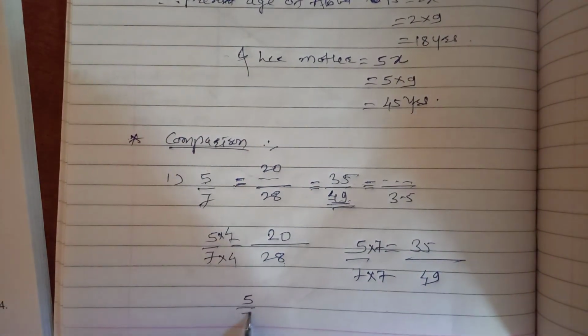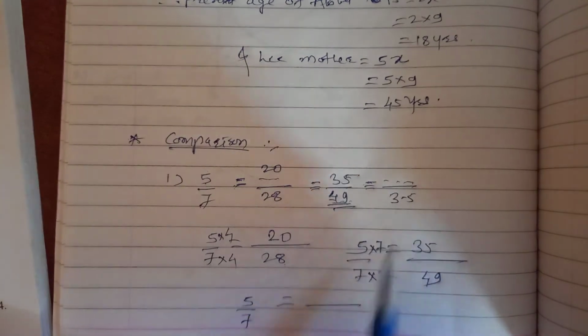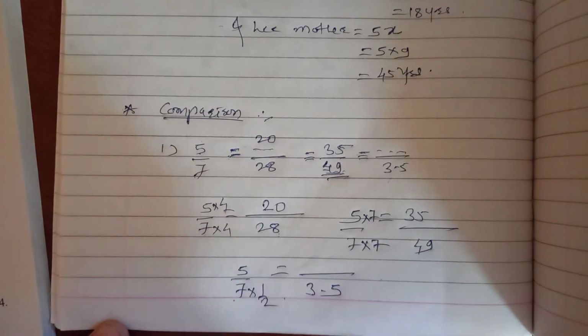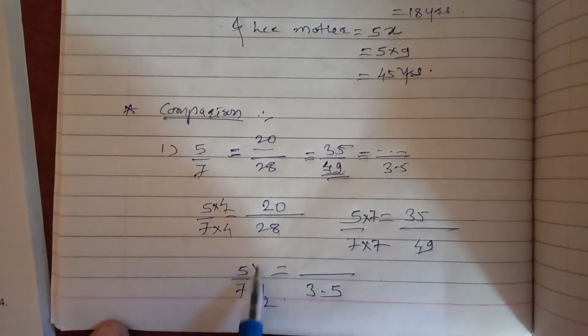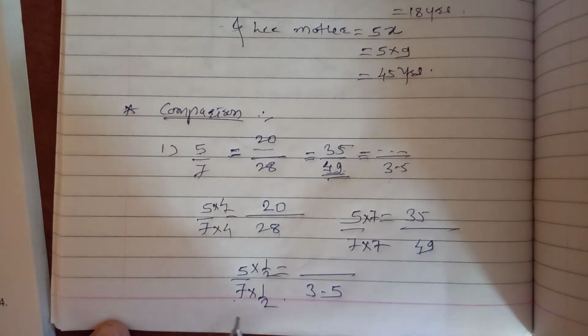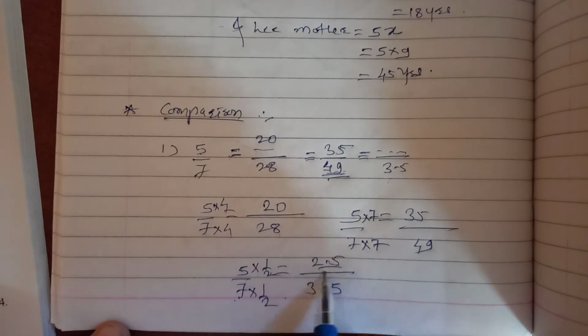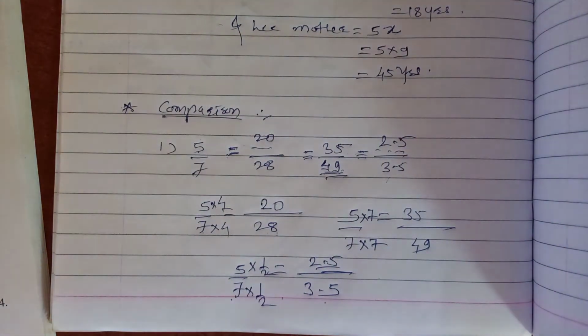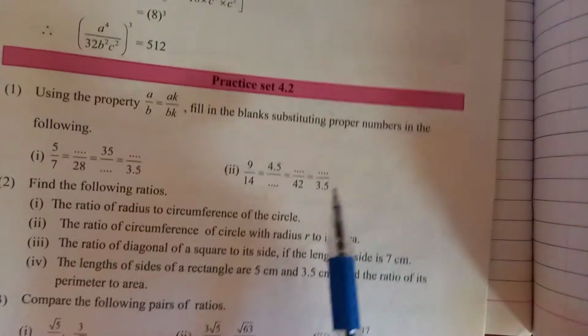Third one, 5 upon 7 is equal to, here given 3.5. See, this is half of this, means you multiply by 1 upon 2. So here also you have to multiply by 1 upon 2. Half of 7 is 3.5, no? So half of 5 is what? 2.5. So here your answer is 2.5. Like this, you have to complete this second one.